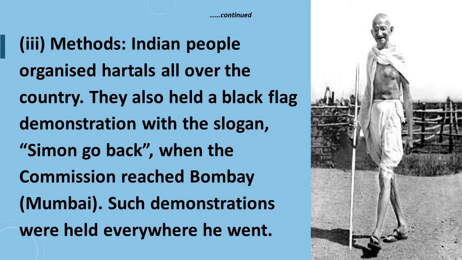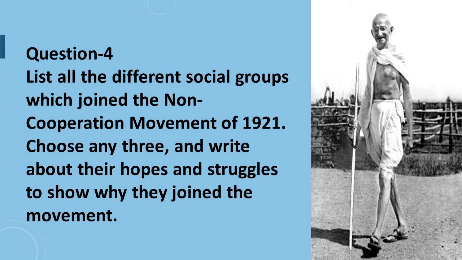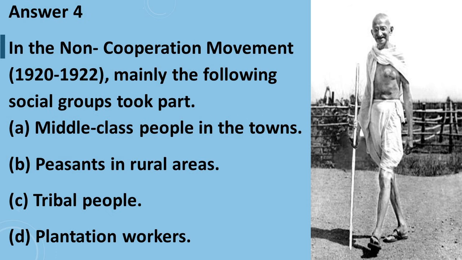Question number 4 says, list all the different social groups which joined the non-cooperation movement of 1921. Choose any 3 and write about their hopes and struggles to show why they joined the movement. Answer to question number 4 is, in the non-cooperation movement, 1920 to 1922, mainly the following social groups took part.